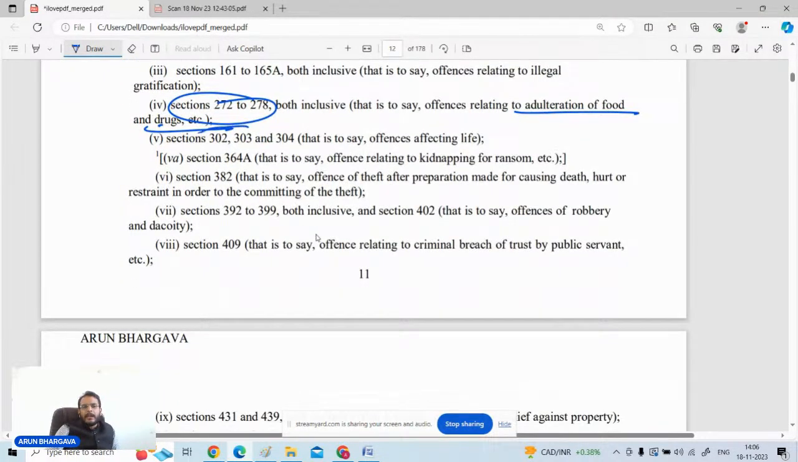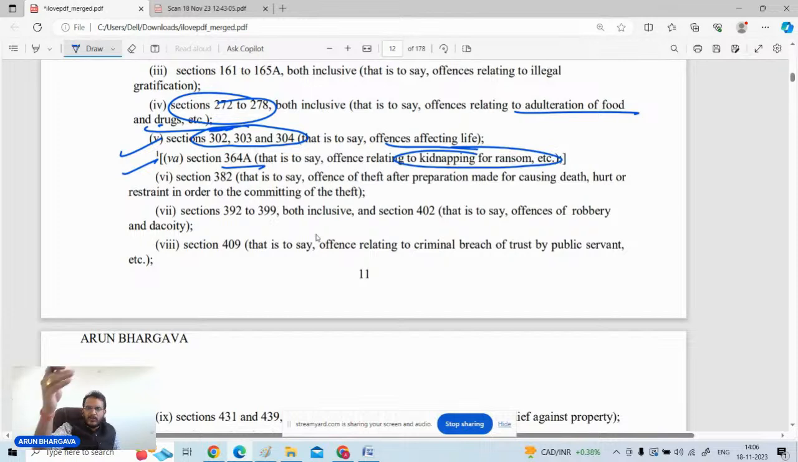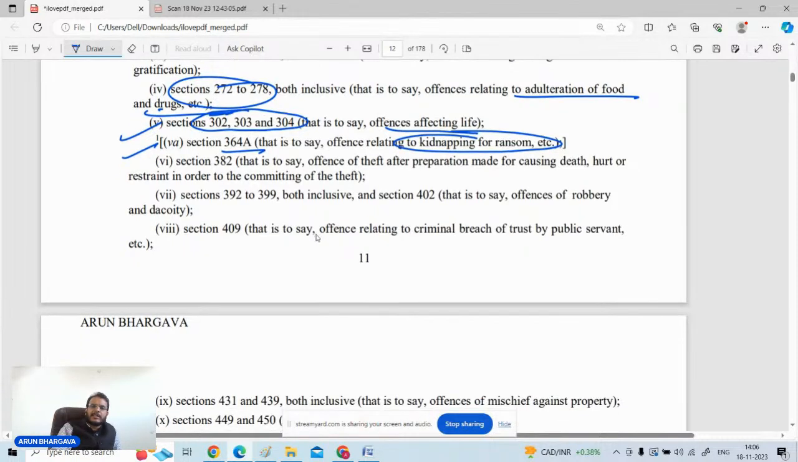If any murder or attempt to murder, or any culpable homicide not amounting to murder under section 304, in such cases also, if you have any awareness with respect to such an offense, it is your duty to inform the authorities. Section 364A, that is kidnapping for ransom, is there. So these are the different categories of offenses.